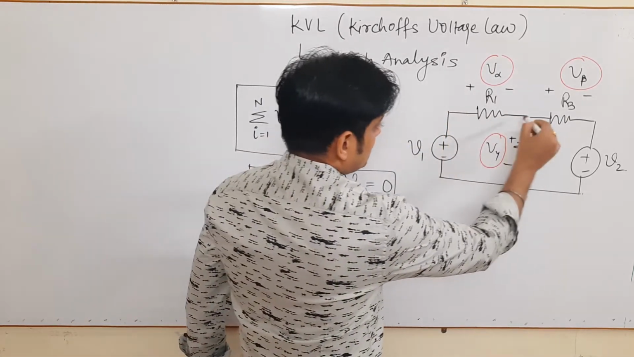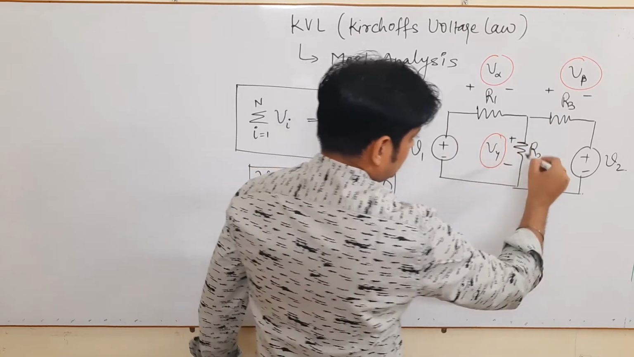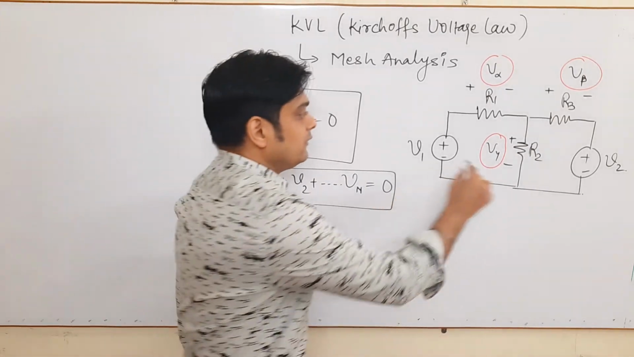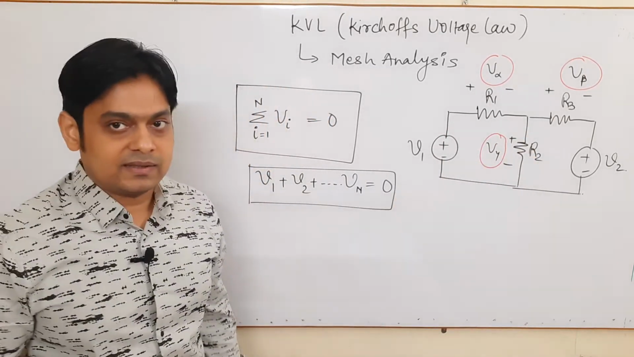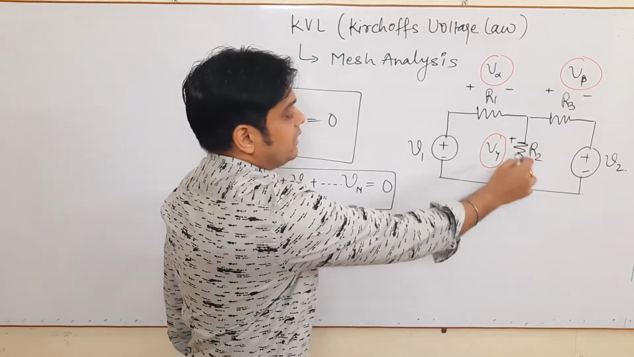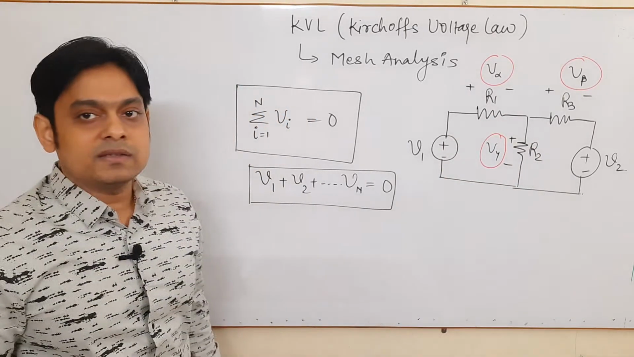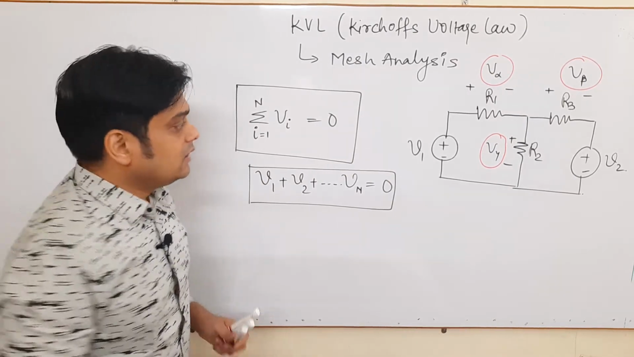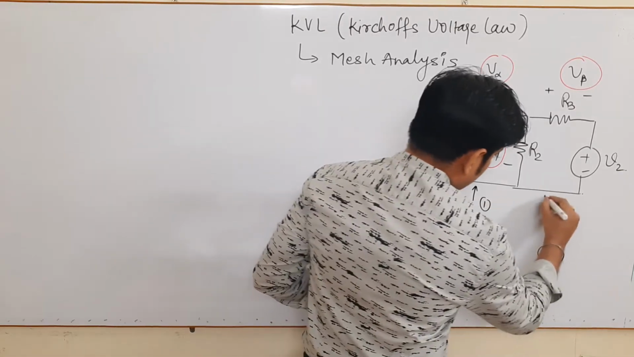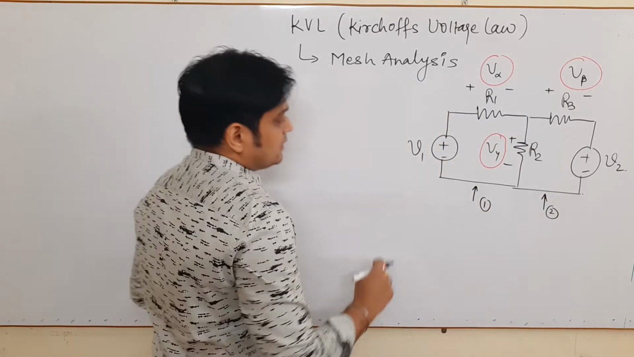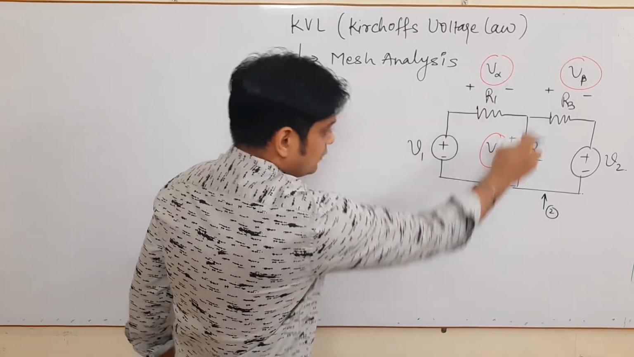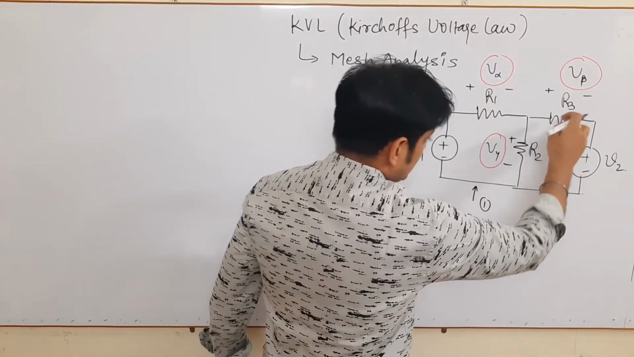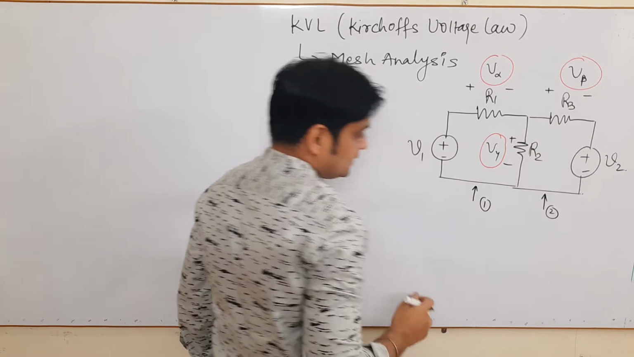So this is a closed path. This is also a closed path. This closed path is known as mesh, and once we analyze this mesh, we call it mesh analysis. That's why Kirchhoff's voltage law is also known as mesh analysis. So here we have mesh 1, this is mesh 2. As per the law, the summation of voltage in this mesh is 0, and similarly the summation of voltage in this mesh is 0.